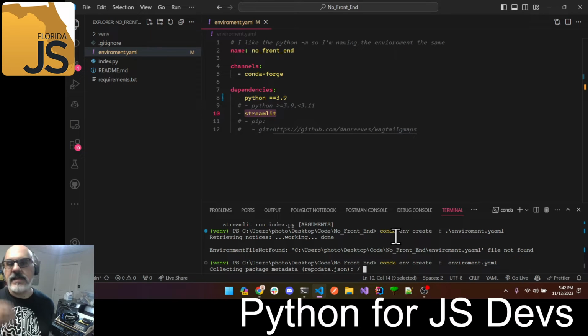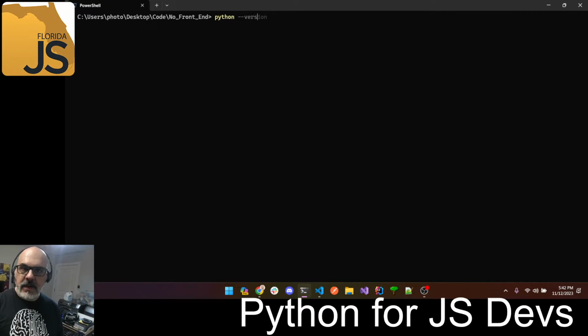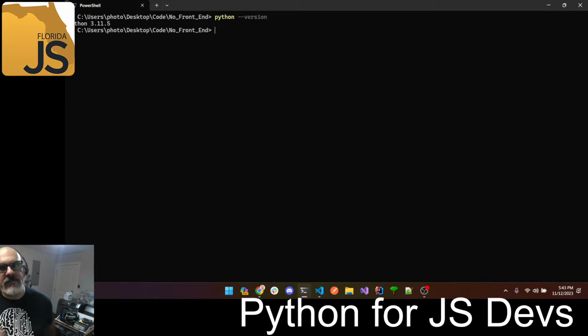My point in this is that once we finish running this, we will have a special environment called no front end. You'll see that folder in a second be created on the left-hand side. Second, it will, once activated, run a special version of Python. I'm going to just quickly remind you, I'm going to go back to the terminal here, and it is working in the background. I'm going to clear this. I'm going to type python --version. The version installed on my computer is 3.11.5. The 11th version of the third version of Python, right? So the 3.11 version. So remember that my computer has Python 3.11.